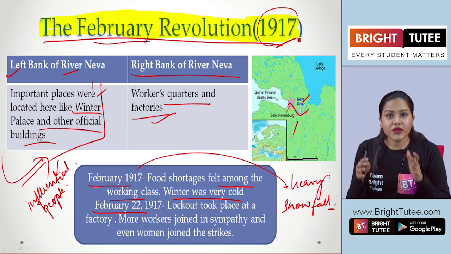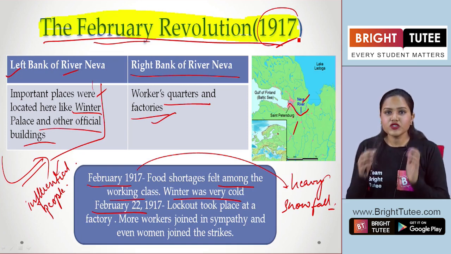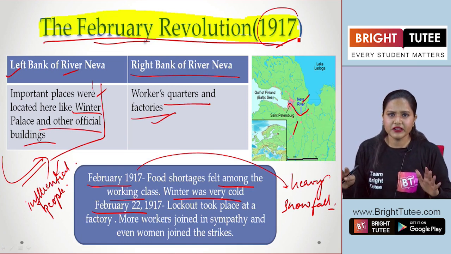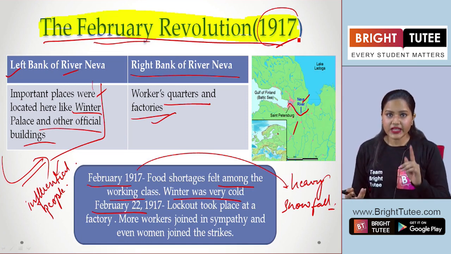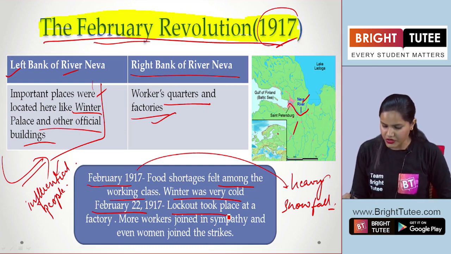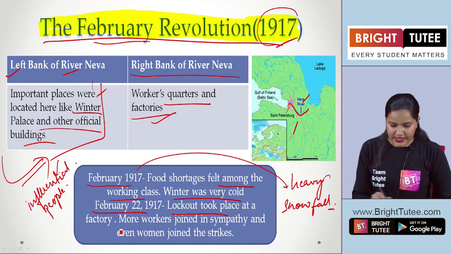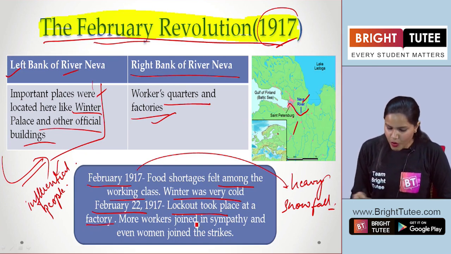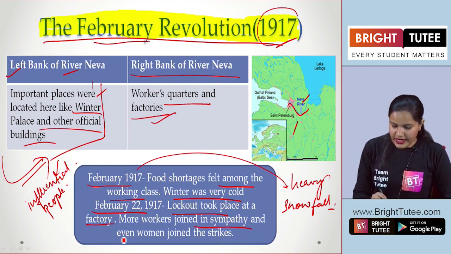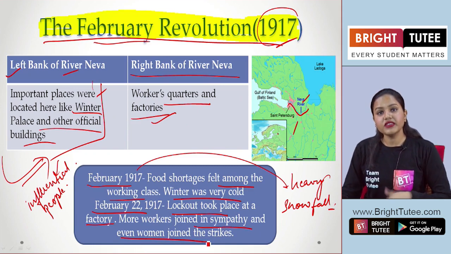So all these major demands were there, and they saw that there is no improvement here in their working conditions, in their living conditions. So finally, this group of workers went on a lockout. So the lockout took place at a factory here. More workers joined in sympathy, and even women joined the strikes.